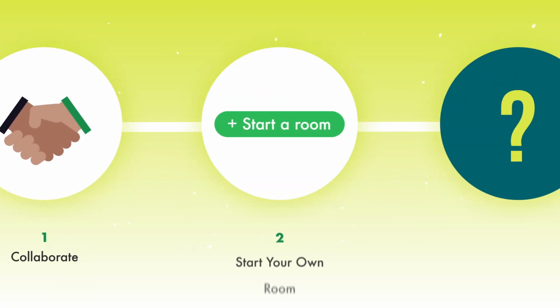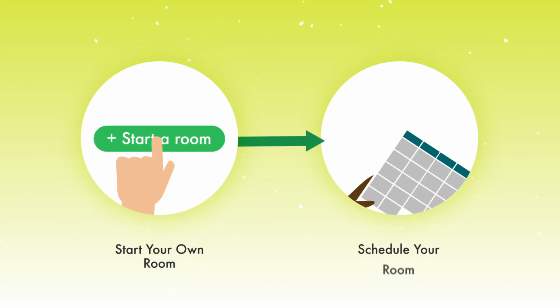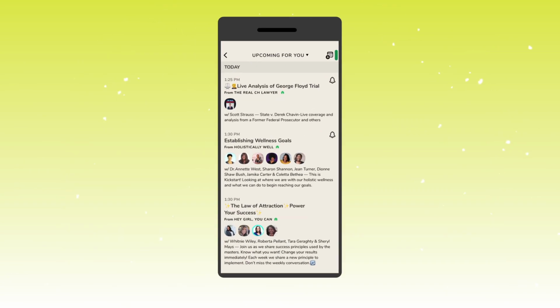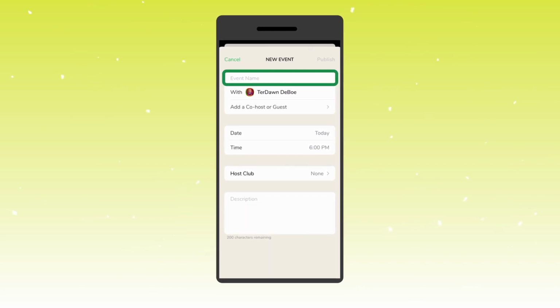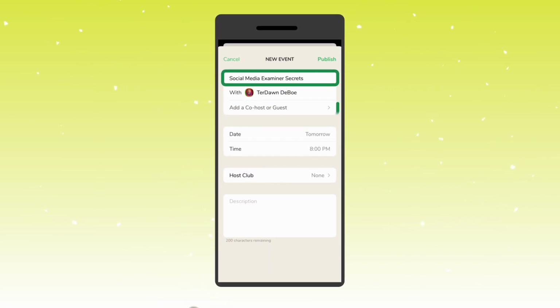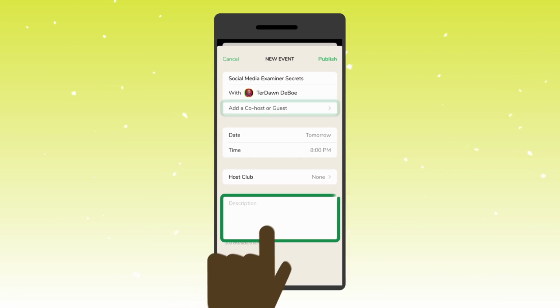Let's assume that you're ready to start your room. The first thing that you want to do is schedule the room. And you can do this by clicking on the calendar at the top of your hallway. After you click on it, you can put in what the topic of the room is, who's going to be co-moderating with you, and you could put a description there.